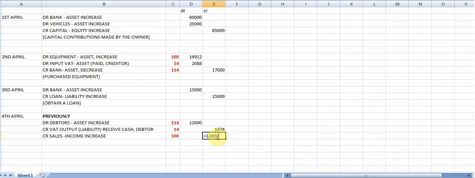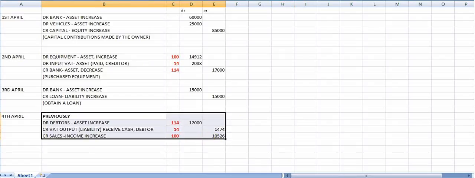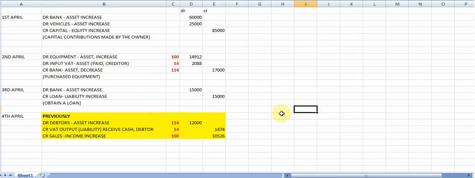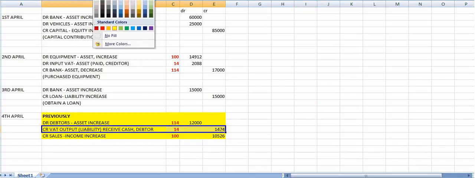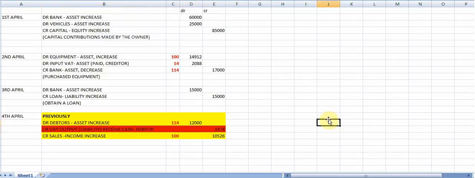So it's 12,000 divided by 114 times 100, and if that is rounded to a full Rand, you will get 10,526. So this is the entry that would have been made. And you will observe here that the VAT was already recorded because this is a deferred payment term. So the VAT is already recorded.